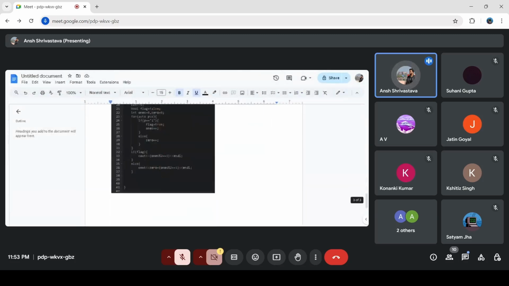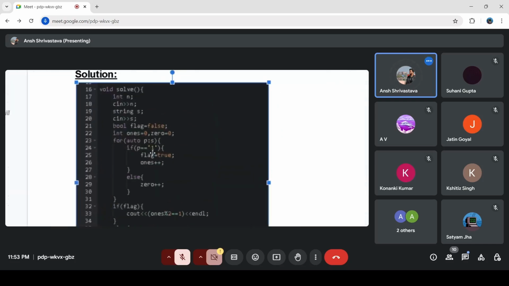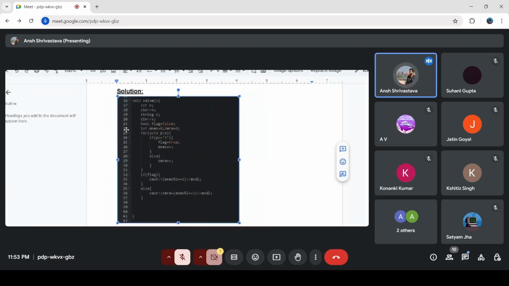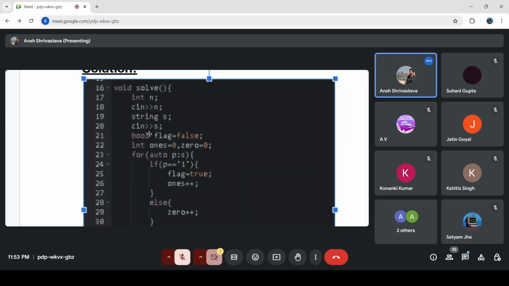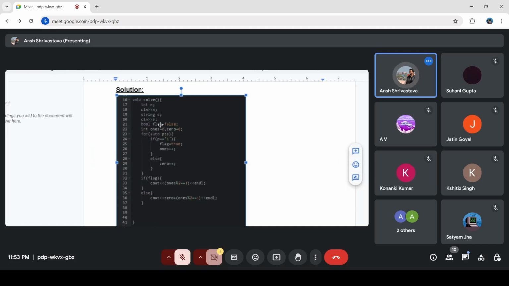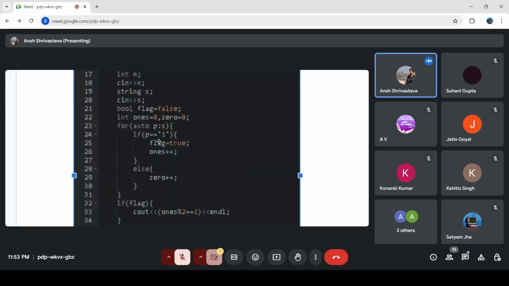I'll quickly share the code. I'll give you this snippet. It actually is not a very tough question. It's a mediocre level question. All you have to think is why this should happen. How can I take down all the zeros? That's all it is. So what I have done is I have taken input. Then I have created a flag bool variable. The work of this bool variable is detecting whether at least one 1 is present in the string. If p is equal to 1, I am changing it to true.